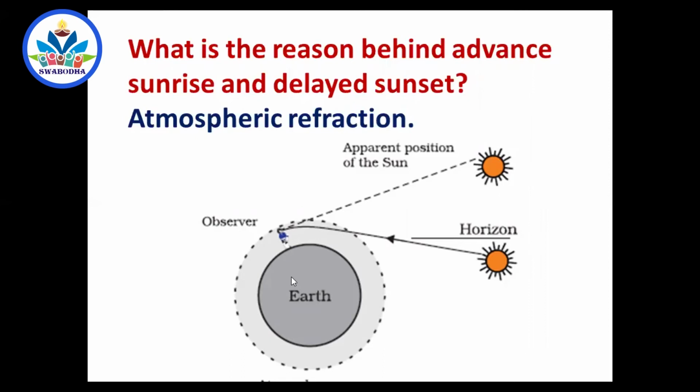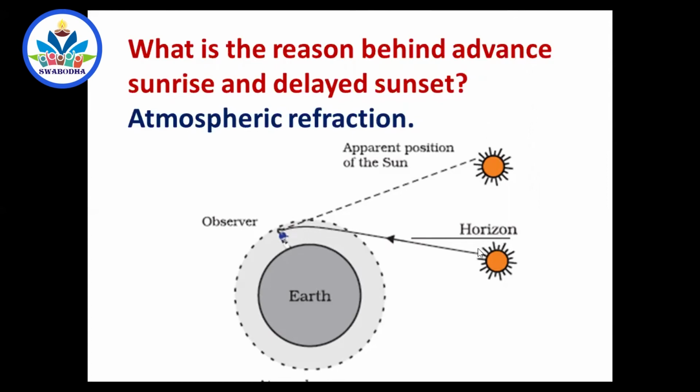So a light ray coming from the sun, suppose you are observing the sun on the horizon like this, will undergo refraction, bending through the different layers of the atmosphere. Suppose the layers of atmosphere had the same thickness and the same optical density and refractive index everywhere, then the ray would have moved straight and you would have seen the sun at its actual position.